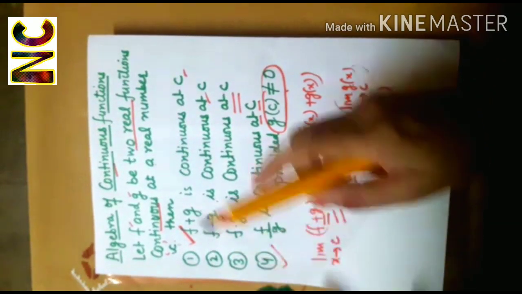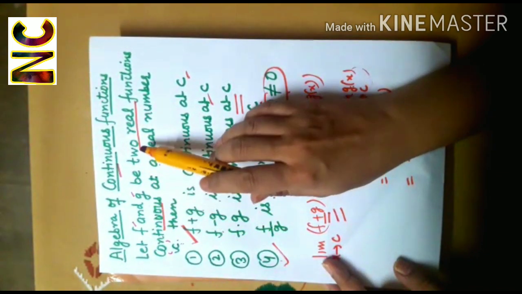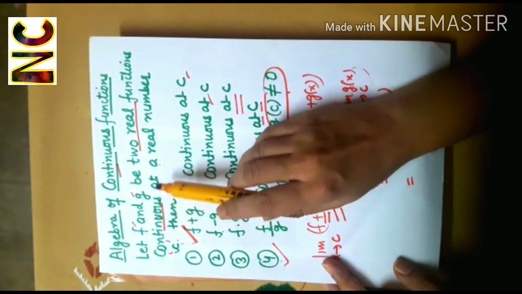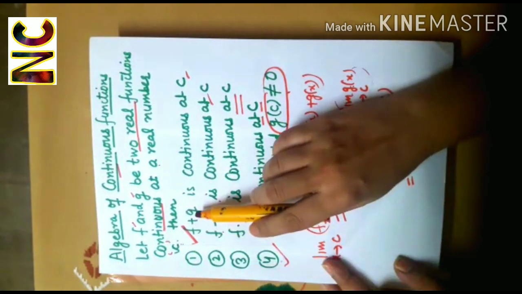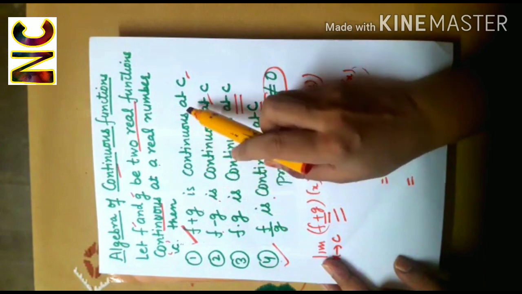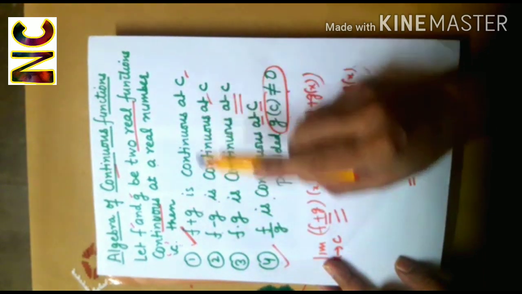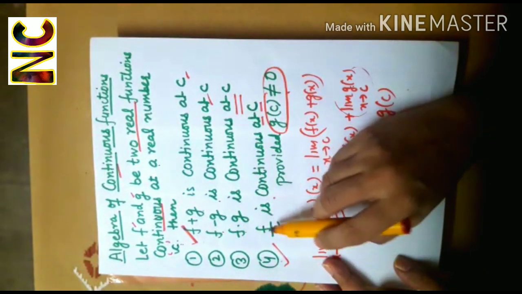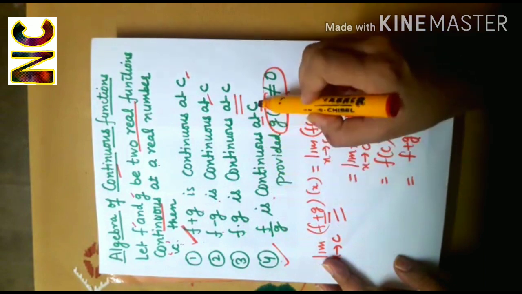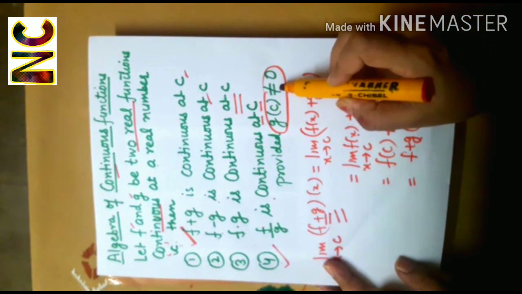So, we have seen that if f and g are two real functions continuous at a real number c, then f plus g will be continuous at c, f minus g will be continuous at c, fg will be continuous at c, f by g will be continuous at c, provided g(c) is not equal to 0.